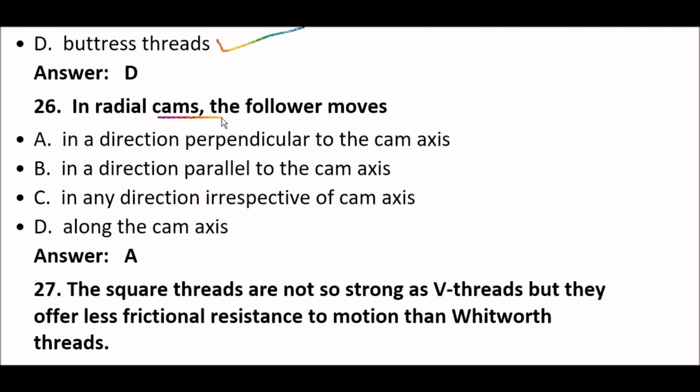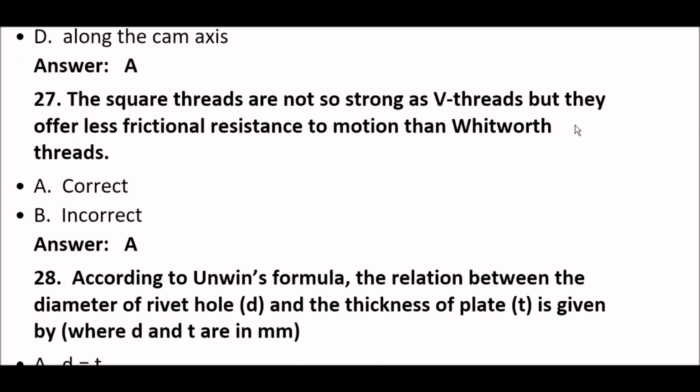In radial cams, the follower moves in a direction perpendicular to the cam axis. Option A. Okay. Next. The square threads are not so strong as V threads, but they offer less frictional resistance to motion than Whitworth threads is correct. Option A is right here. Okay. Next question.